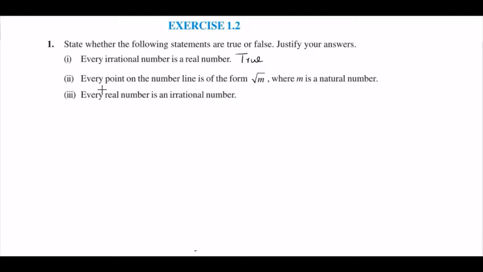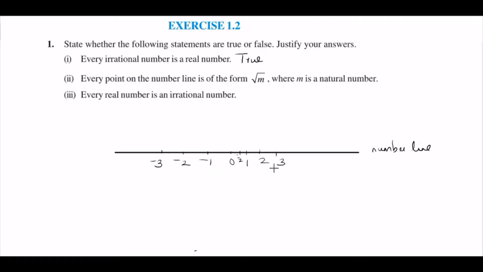Now the second part is, every point on the number line is of the form root m, where m is a natural number. So you know, in the number line you can represent all the natural numbers, whole numbers and integers, and the rational numbers and irrational numbers that you have learned. If you consider the point 2 on the number line, you can represent it as root 4 because root 4 is 2. Similarly, you can represent the point 3 as root 9. Root 9 is 3. So all the positive whole numbers can be represented in the form root m, where m is a natural number.